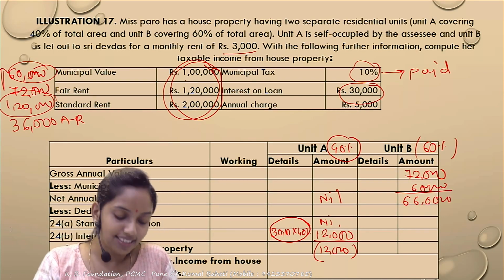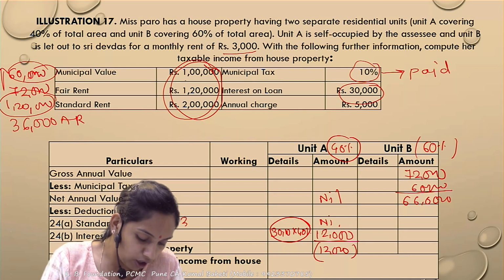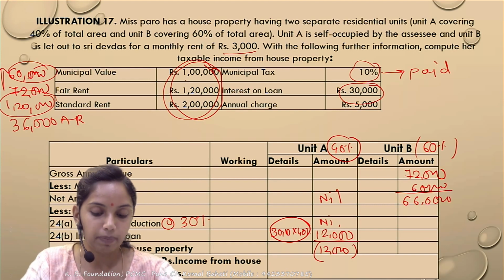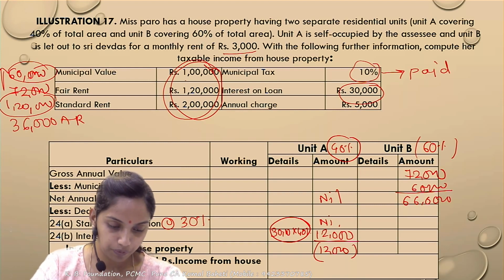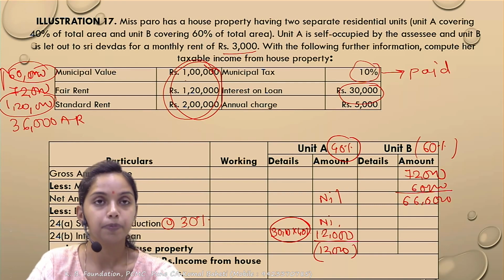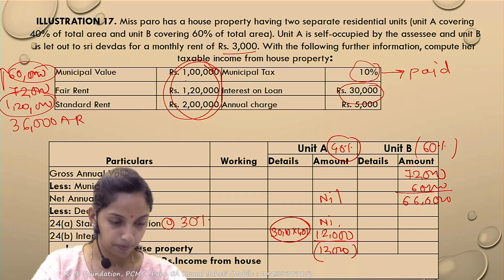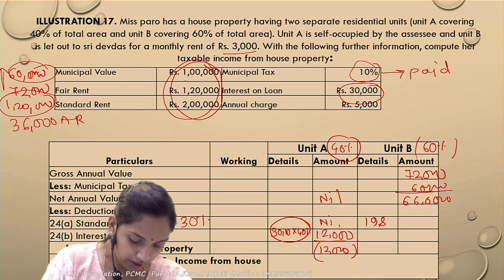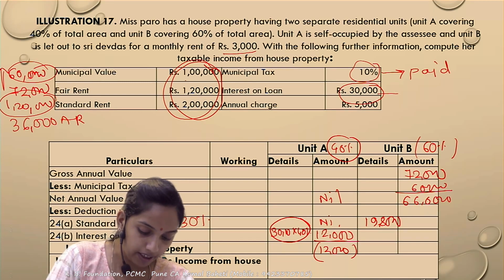Next, you will get the standard deduction under section 24A at the rate of 30%. How much is that? 30% of 66,000. So how much will the amount be? 19,800. Next, the interest on borrowed capital.